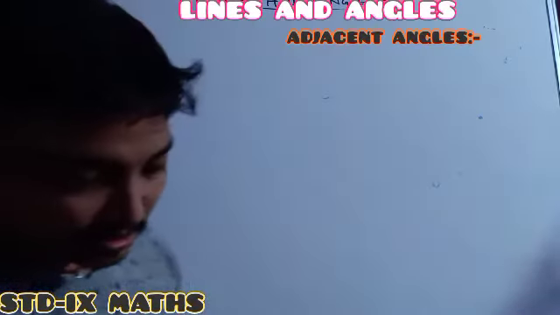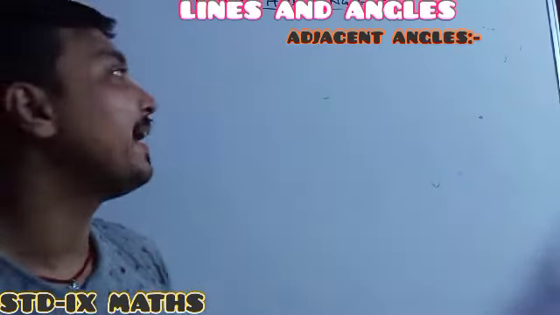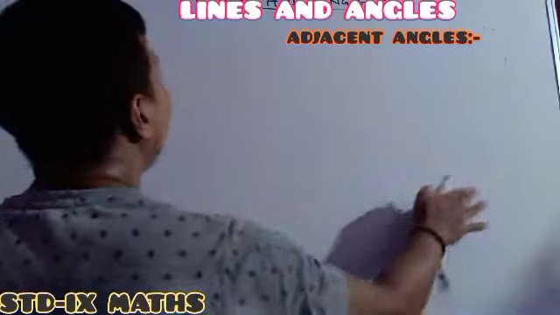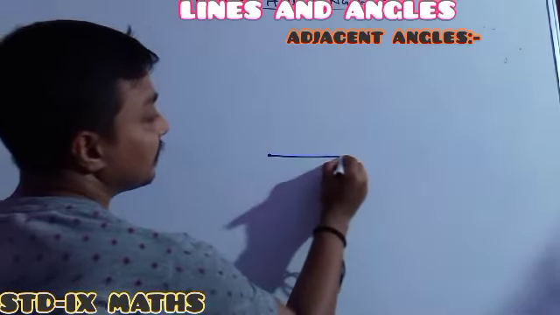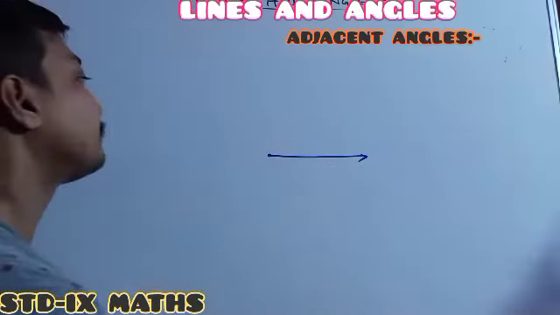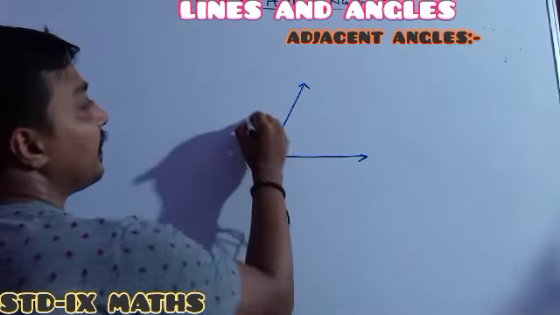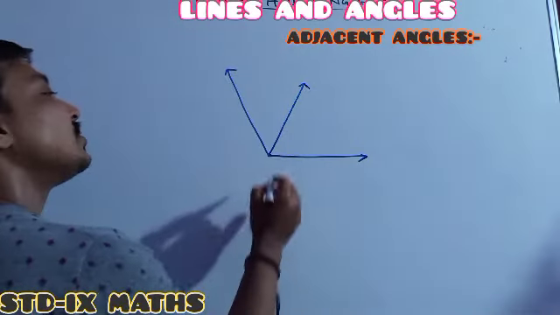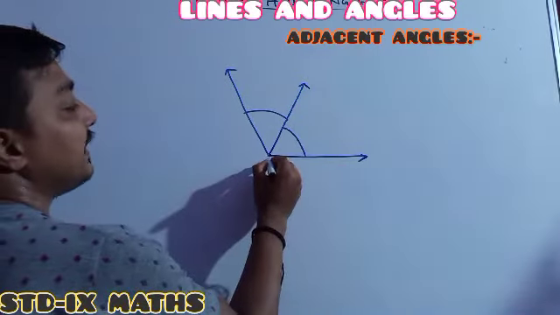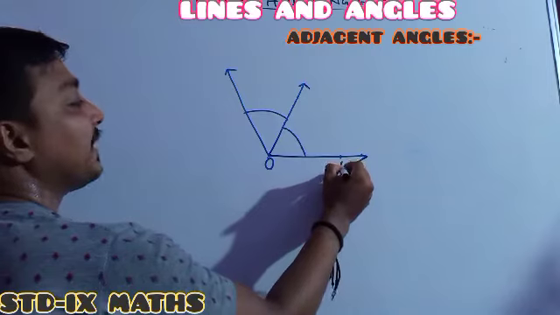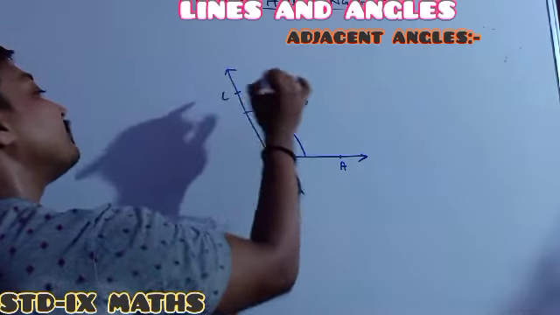Okay. Now you just have to see, adjacent angle means nearby angles. Adjacent angle means nearby angles. See, what do you mean by adjacent angles? Everyone, you just have to see. Here it is one ray. Here it is another ray. And here it is another ray. Just see, it is one angle and it is another angle. Suppose its name is O. This one name is A. Its name is B. Its name is C.